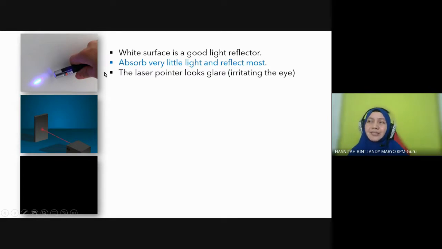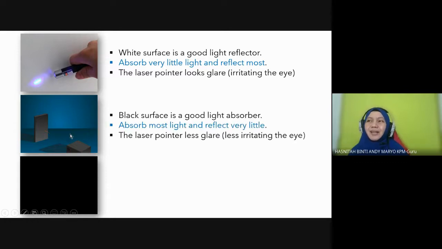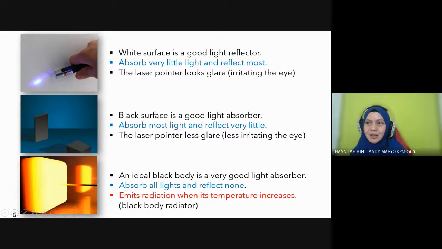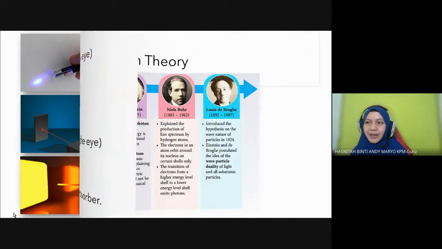If you look at this diagram, the laser pointer looks glaring, so it will irritate your eye if you see closer. For this one, the black surface is a good light absorber. Absorb most light and reflect very little. So you can see the laser pointer there will be less glare. And the third example here, now we understand an ideal black body is a very good light absorber. They absorb all lights and reflect none. And at the same time, student, they can emit radiation when the temperature increases. By that time, we call them a black body radiator. So nothing much difficult. What is black body? What is black body radiator?